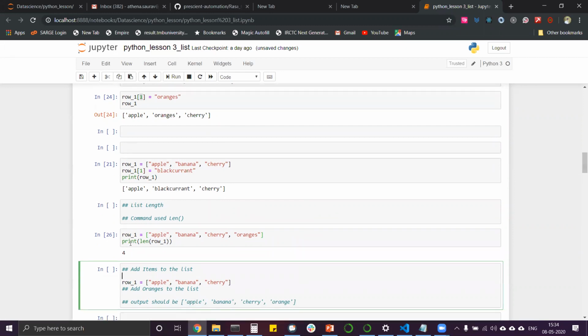So this question: add items to the list. Now we want to add new items. It had three items earlier: apple, banana and cherry. Now I want it to be apple, banana, cherry and oranges. How can we do it?